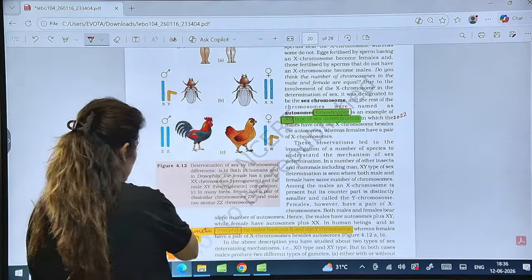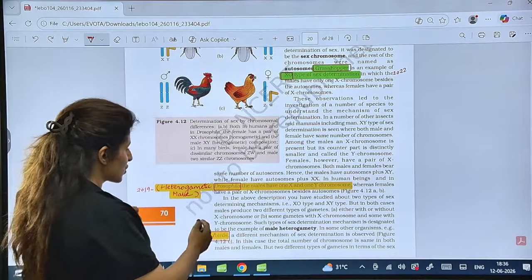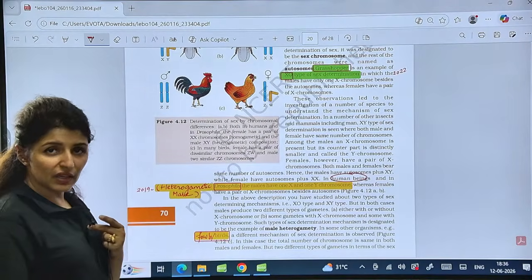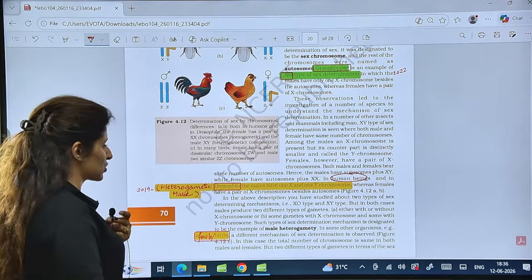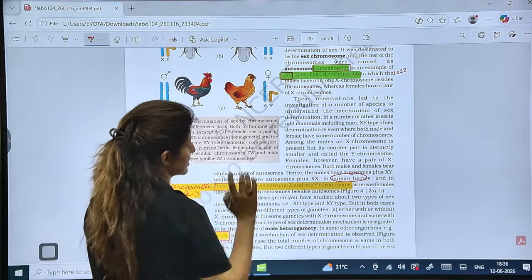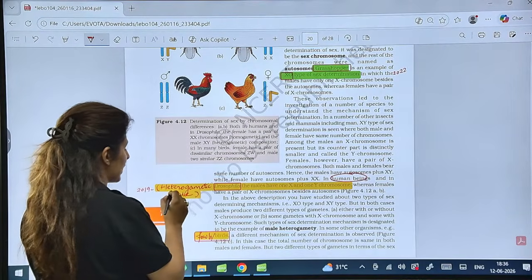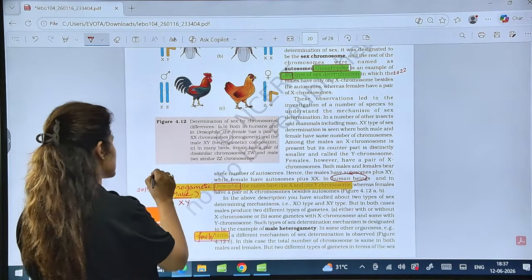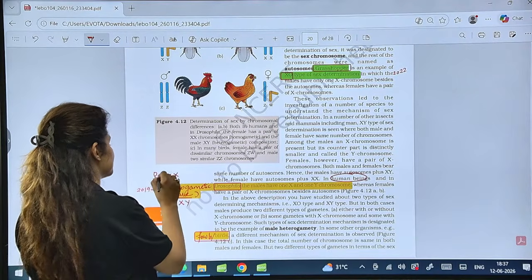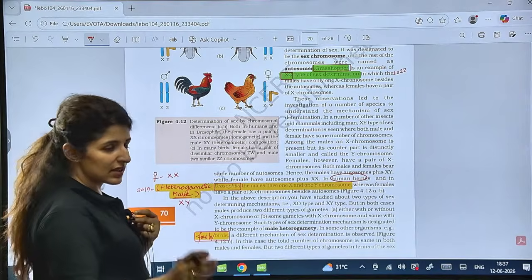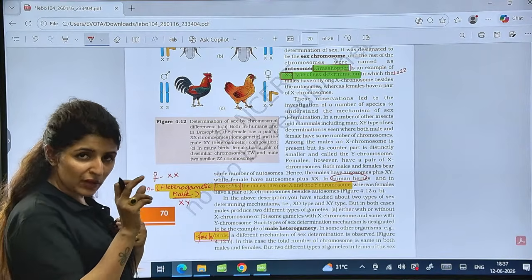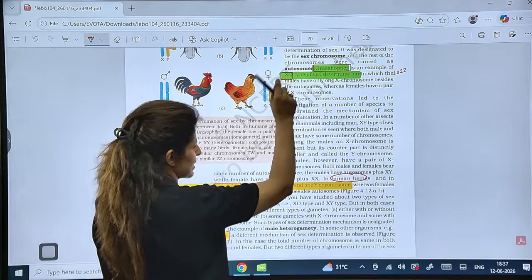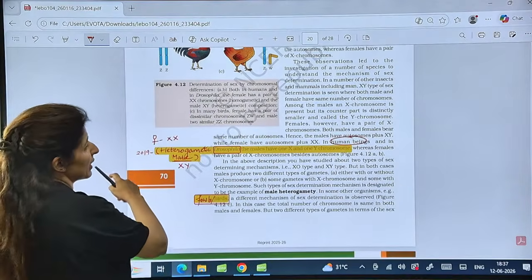Now similarly, Drosophila and human males, we have XY type of sex determination. Why? Because again the male is heterogametic, male is XY, and the female is XX. So the sex determination is based on the heterogamety type. So male XY, here male is XO. The questions have already been asked.